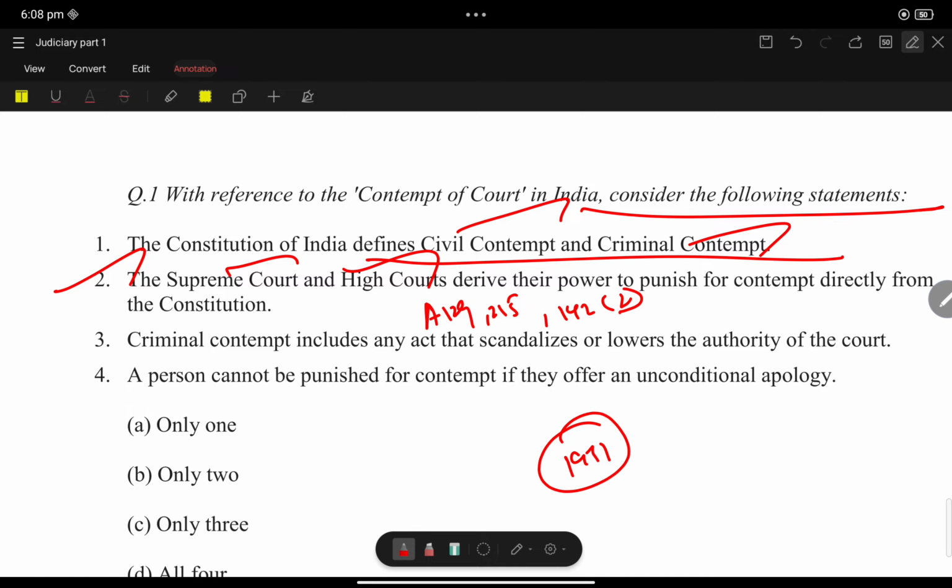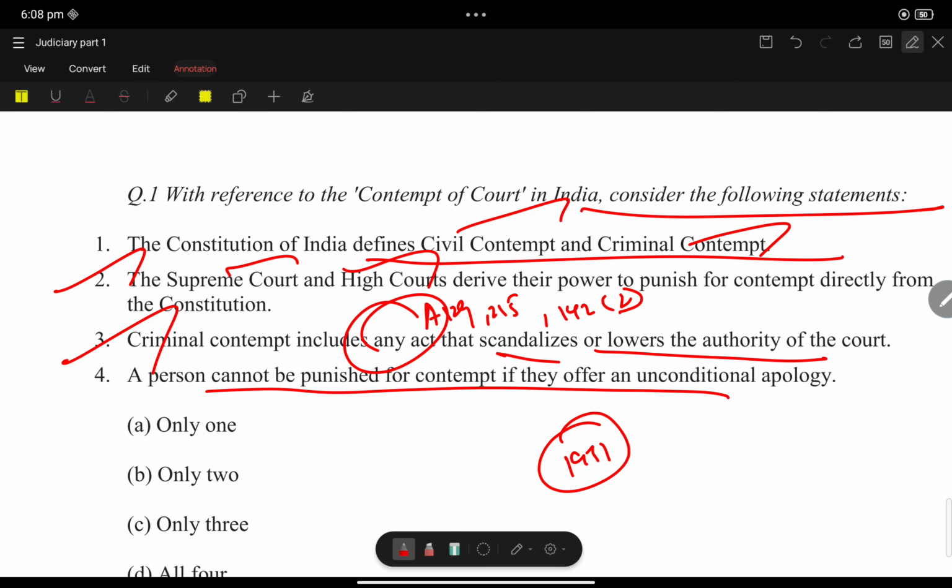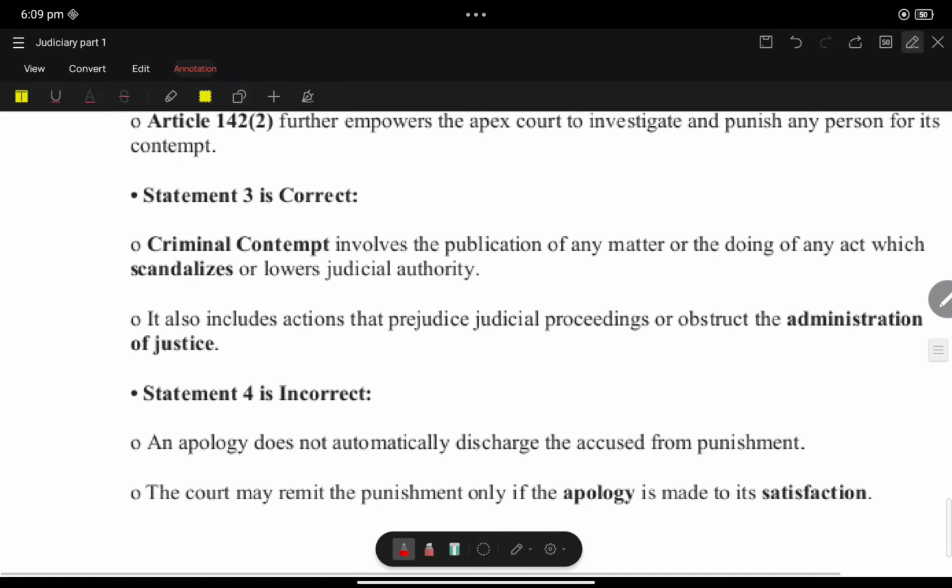Criminal contempt of court includes any act scandalizing or lowering the authority of the court. Yes. A person cannot be punished for contempt of court if they offer an unconditional apology. No, they should apologize, but the court must be satisfied with the apology. So that statement is wrong. So how many are correct? Only two are correct.